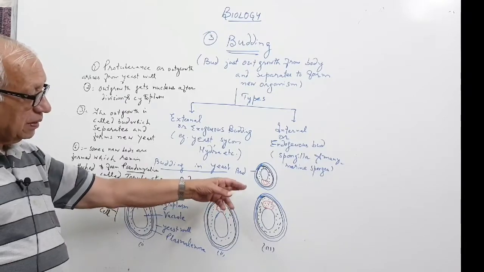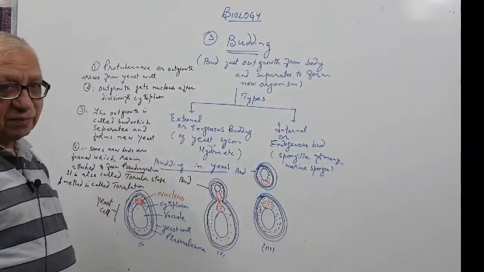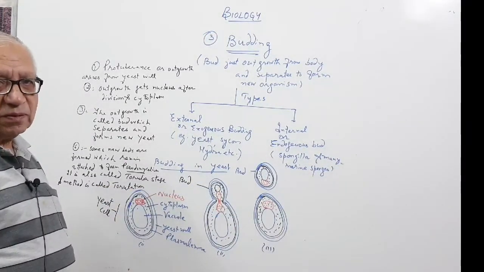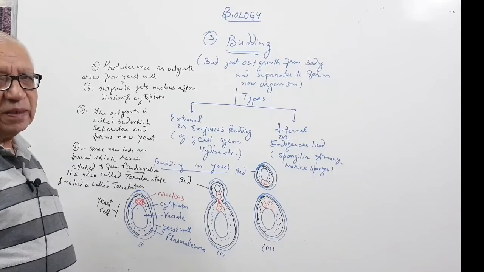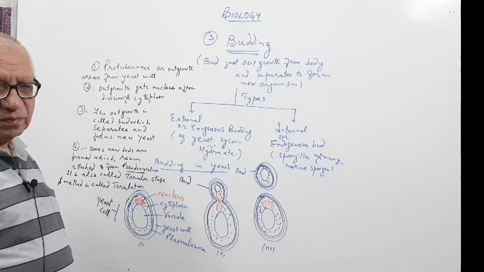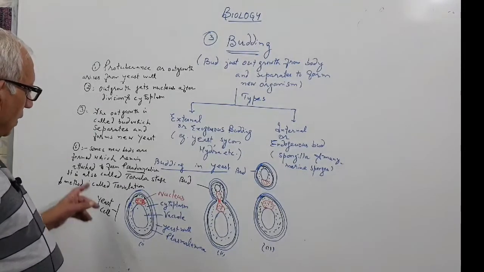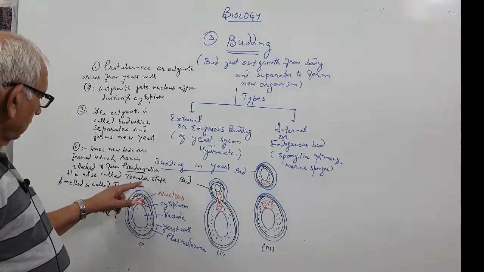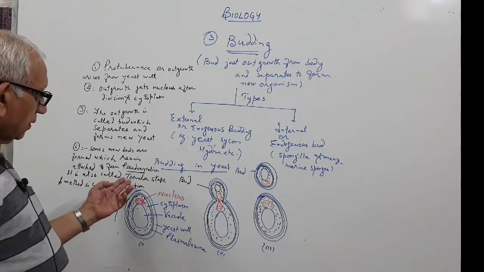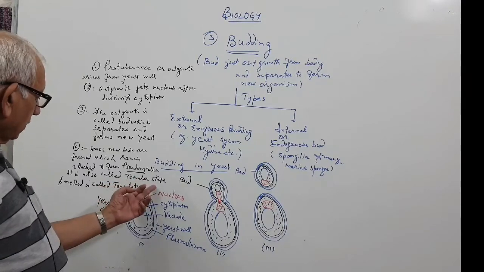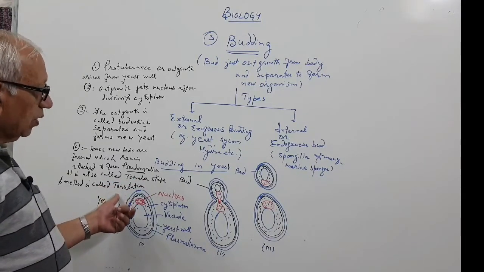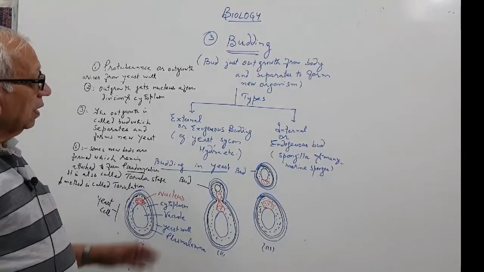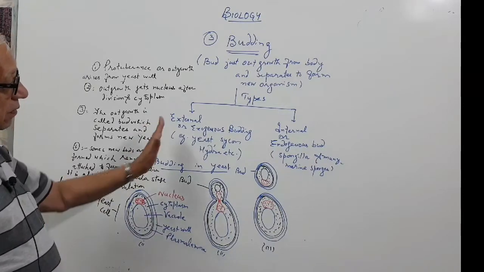Sometimes these yeast buds may remain attached to the parental cell, and the process continues to form a pseudomycelium. It is also called the Torula stage. Torula is a genus, and because it resembles Torula, it is called the Torula stage. The method is called torulation. Again, understand external budding in yeast.